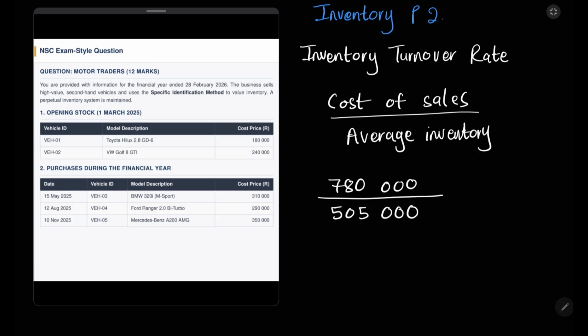We have 780,000 rand divided by 505,000 rand. It should give you 1.5. So this is the inventory turnover rate. How many times you've bought and sold your inventory in a year? This is what I said in the previous video. So it should be 1.5 times. We can say 1.5 times per year.